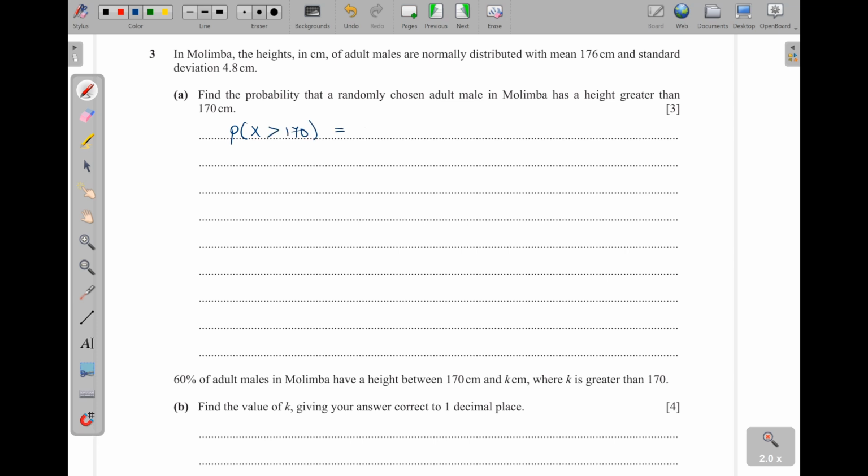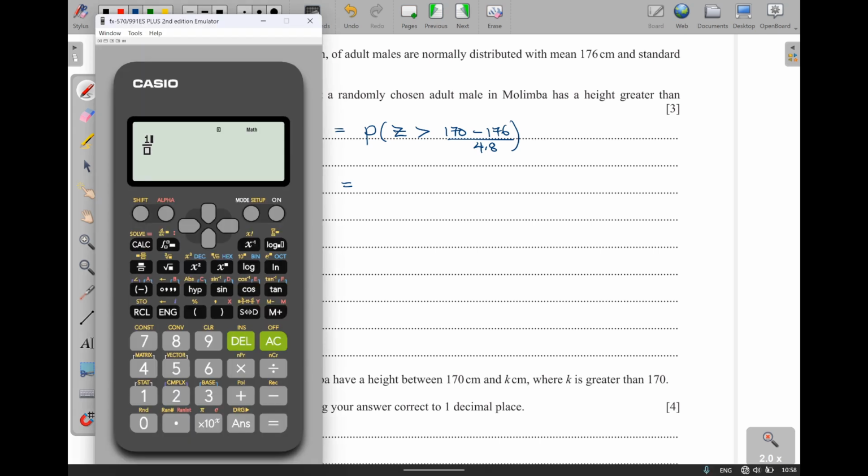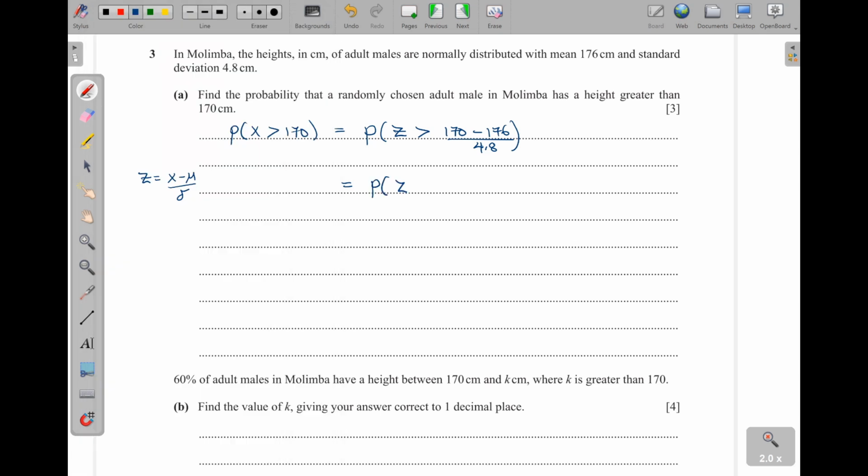We are supposed to standardize this, so it will be probability of z greater than, remember z is equal to x minus mu over the standard deviation. So this one is going to be 170 minus 176, then we divide by 4.8, okay? And then when we simplify this, what do we get? We have 170 minus 176, then we divide by 4.8. Then this gives us negative 5 over 4. So we shall have probability of z greater than negative 5 over 4.